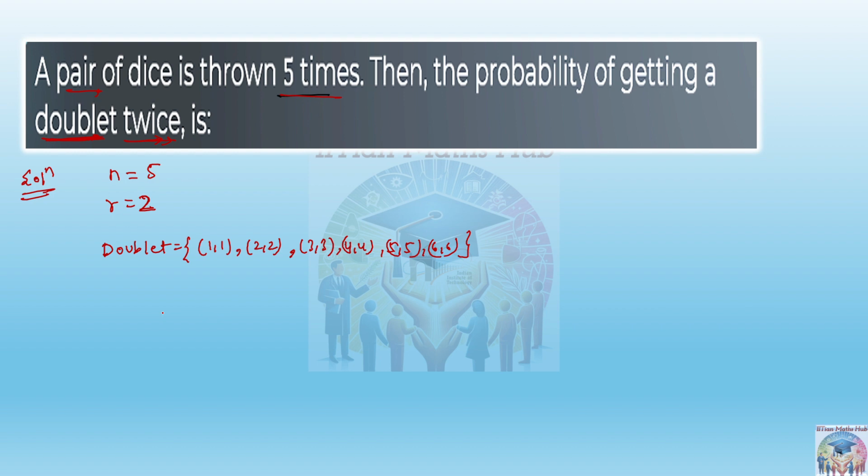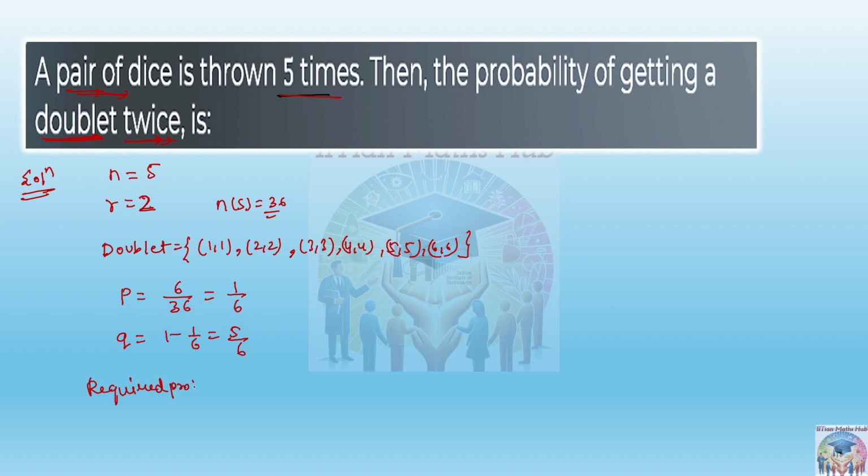So if we find out the probability of success, it means getting a doublet. Getting a doublet means 6 by 36, because the sample space will have 36 events, because a pair of dice has been thrown, so two dice has been thrown, right? So 6 by 36 will be nothing but 1 by 6. And what about the failure? Means not getting a doublet. Not getting a doublet, 1 minus 1 by 6, that is 5 by 6. Okay, now the required probability.